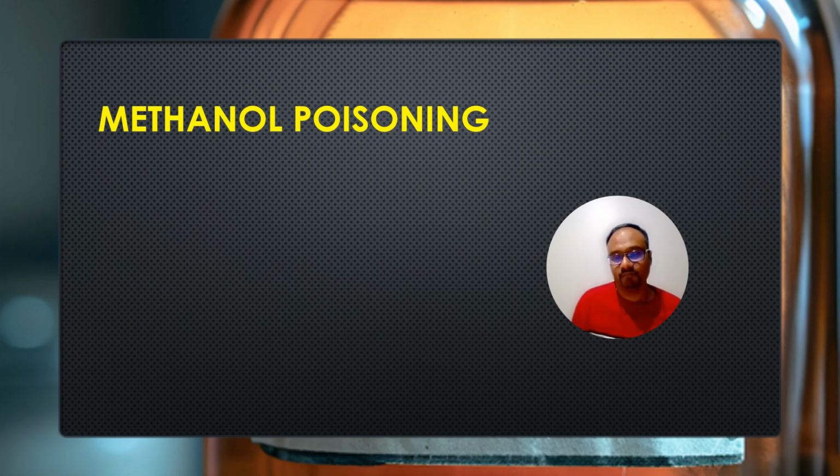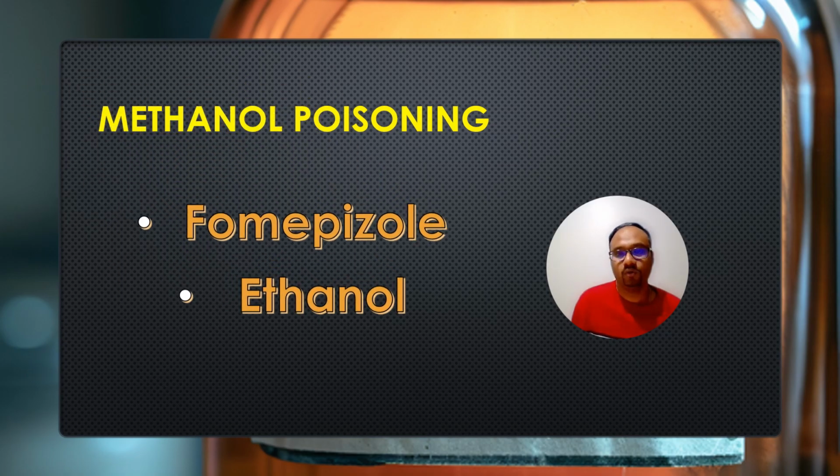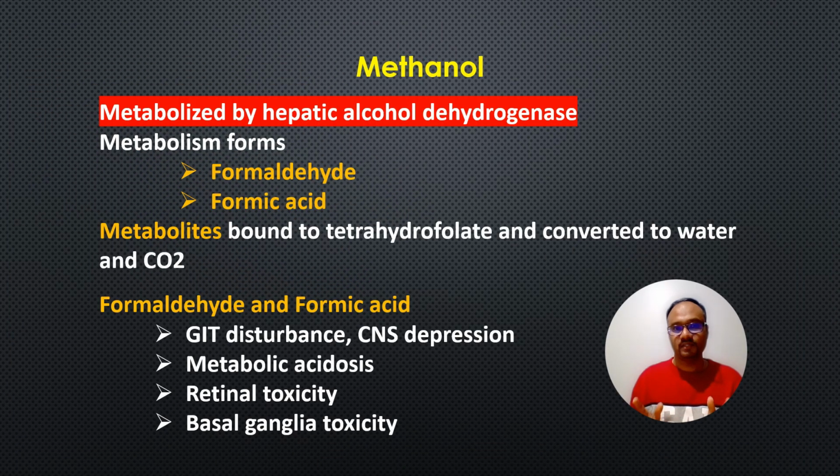So the next scenario is methanol poisoning, and the antidotes used are fomepizole and ethanol. So methanol is metabolized by the enzyme hepatic alcohol dehydrogenase. So metabolism of methanol forms formaldehyde and formic acid. So these metabolites are bound to tetrahydrofolate and converted into water and carbon dioxide. So the formaldehyde and formic acid are the toxic substances that can cause GIT disturbance, CNS depression, metabolic acidosis, retinal toxicity and basal ganglia toxicity.